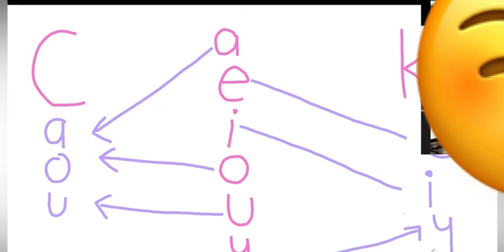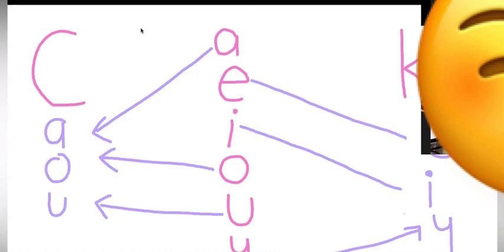So now what is the rule? The rule is that whenever you see A, O and U after K sound in the beginning, we will always have C in the beginning. And whenever there is K sound and you see E, I, Y after that K sound, you will always write K there. Now, do you remember the words which I wrote?